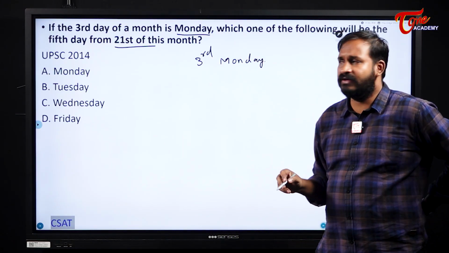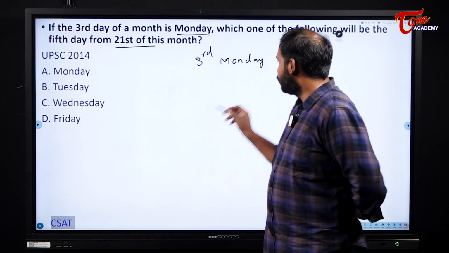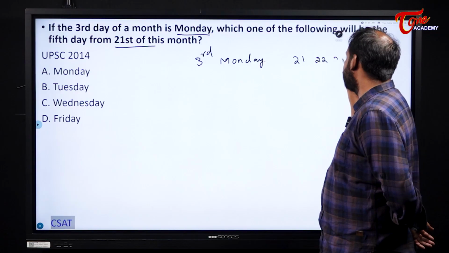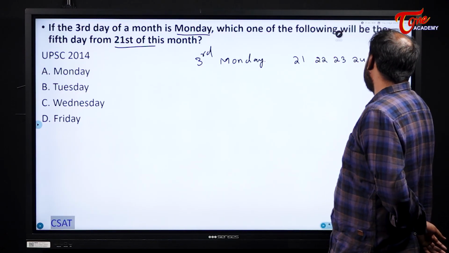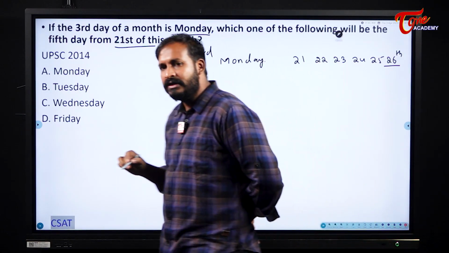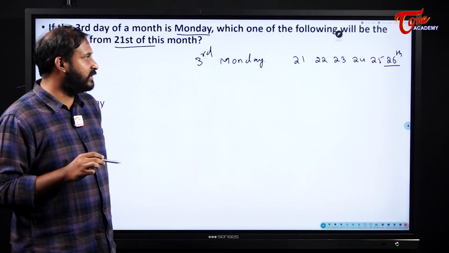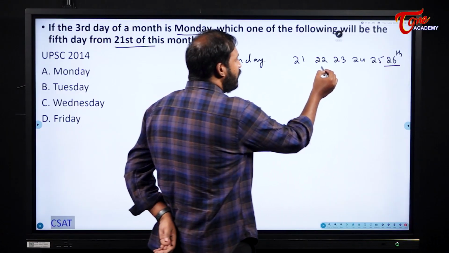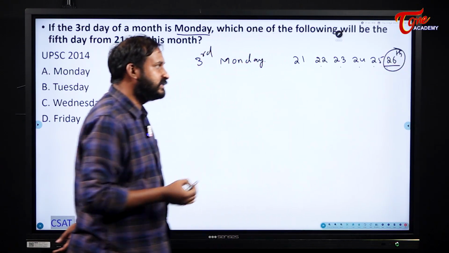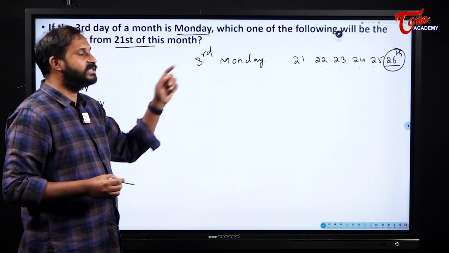Fifth day from the 21st of this month means what? 21st. So first 22nd, 23rd, 24, 25 and 26. That means indirectly they are asking us what day will fall on the 26th of that month. Why? Because that will be the fifth day. 1, 2, 3, 4 and the fifth day will become the 26th of that month. And they clearly mentioned that third is Monday.